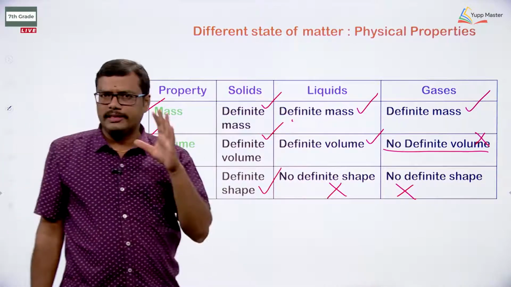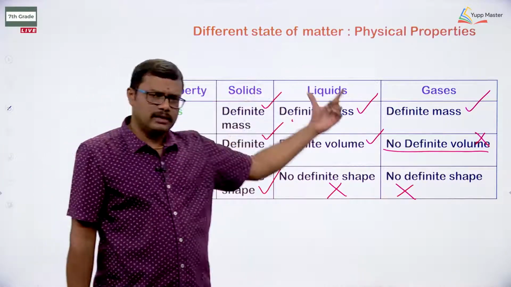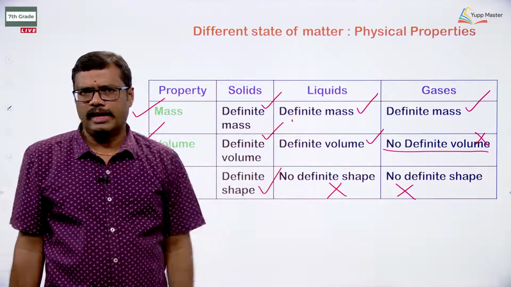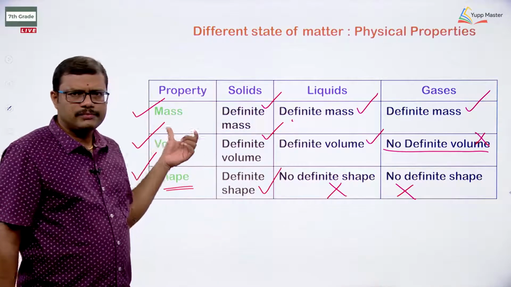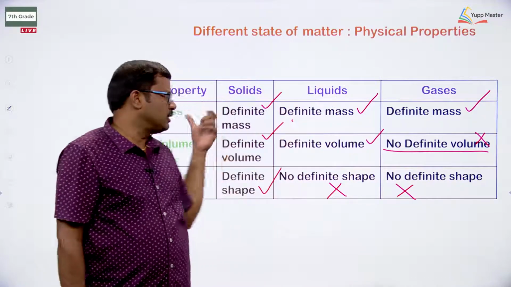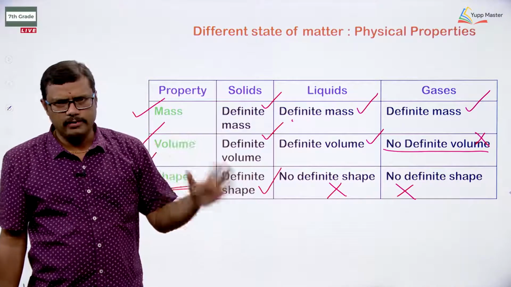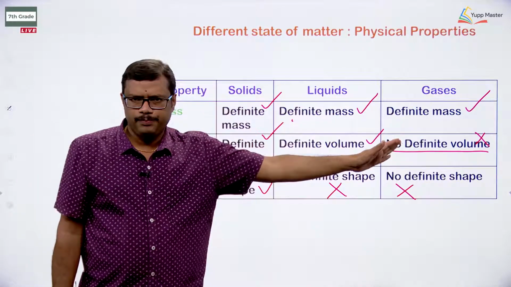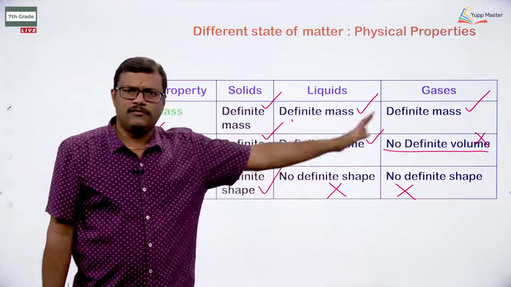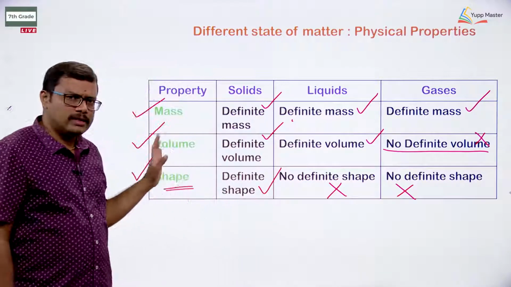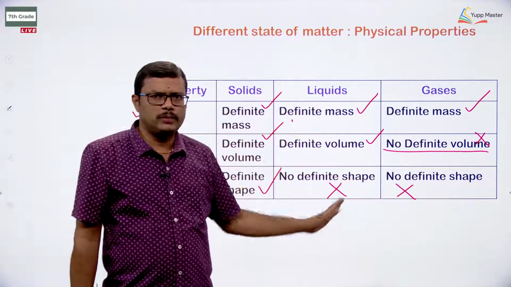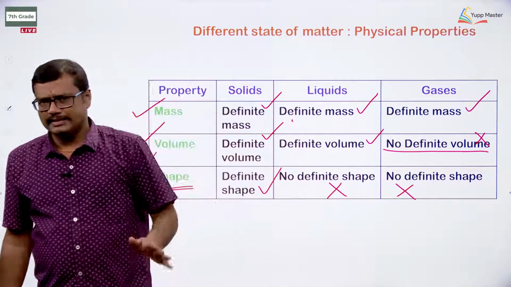Definite volume is possible for solids and liquids. Gases do not have definite volume. But when you take the mass, that is weight, all the three, solid, liquid and gas, possess definite mass. Definite mass is possible for all the three. Definite volume is possible for solid and liquid only, not for the gas. When you look at the shape, definite shape is possible only for solid, not for liquid as well as gases.